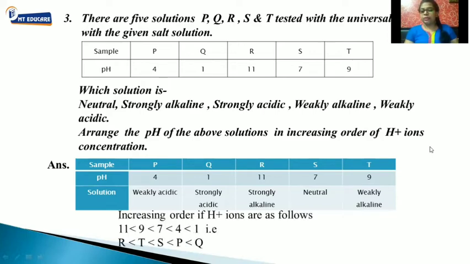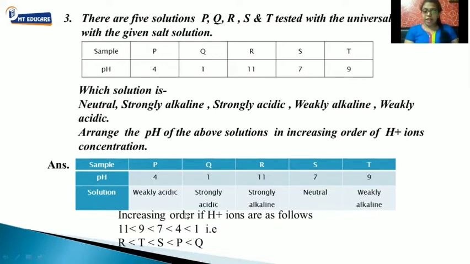The highly basic or strongly alkaline solution is R, with pH 11. After that, we have T, with pH 9. After that, we have 7, that is neutral. After that, we have 4. And lastly, we have 1, which is highly acidic, which will contain maximum H plus ion concentration.